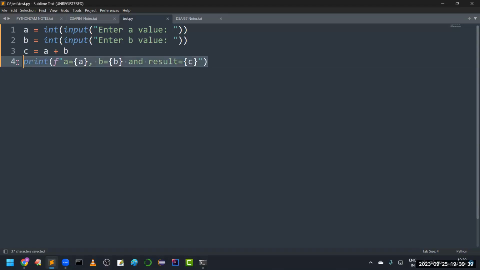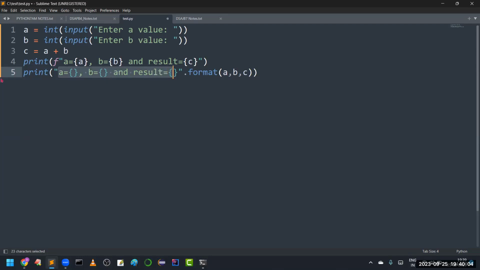See, if I want to use the same thing with the replacement operator, what you have to do? Just you have to remove this A here, remove this B here, and remove this C here, and here you need to take dot format of A comma B comma C. Am I right? Yes, sir. So the number of arguments is important. Mapping is also important. These things we have to take care of. Are you getting my point? Yes, sir. So compared with this, this one is very easy. The only thing is what value you want to substitute, directly you are providing here. Got it. Not that much difficult. But there we have to search which number it is coming under.